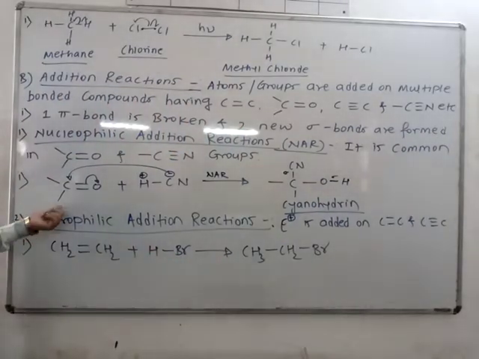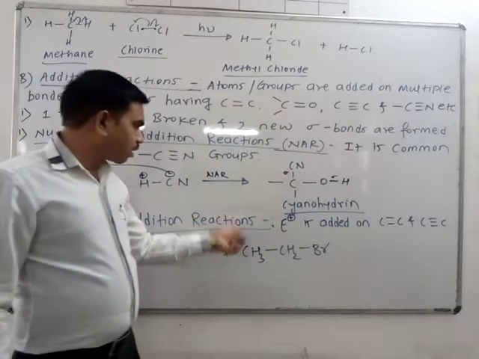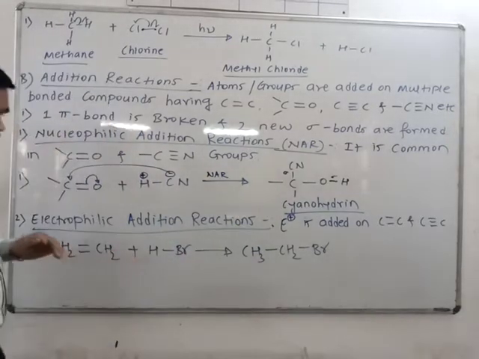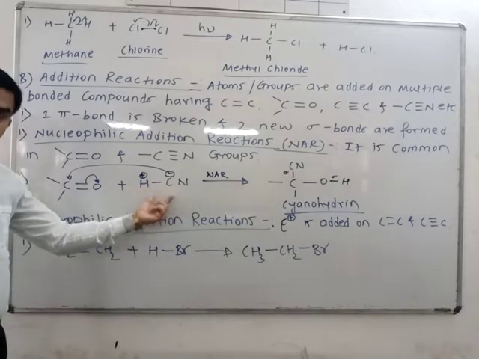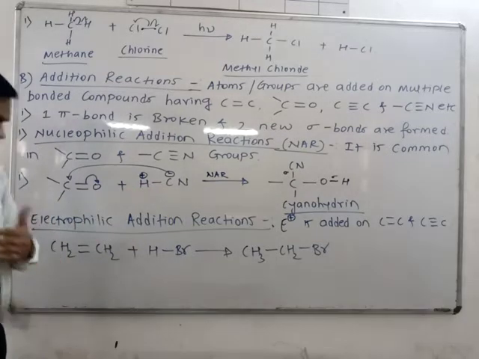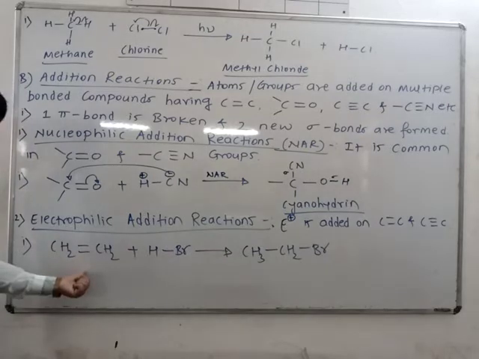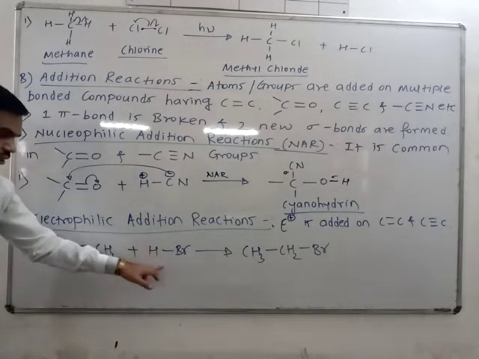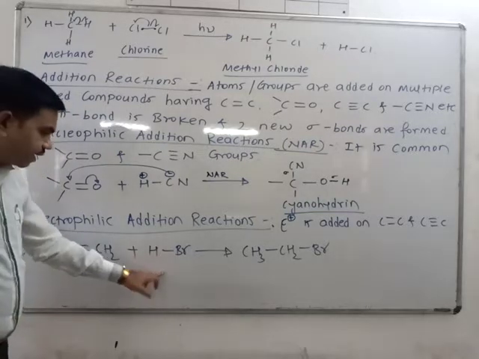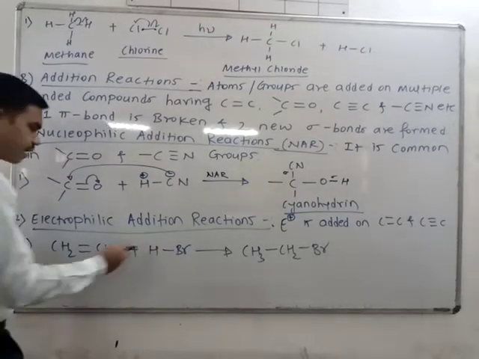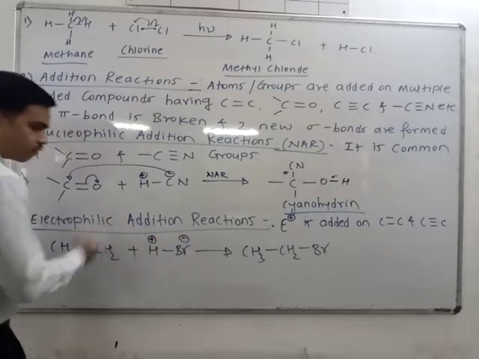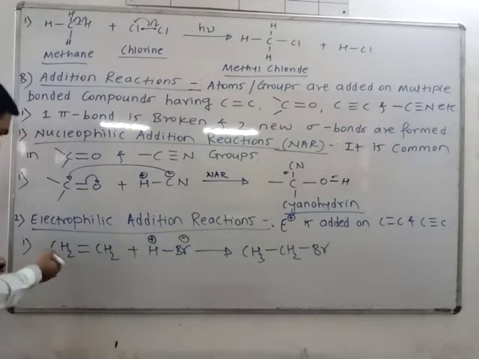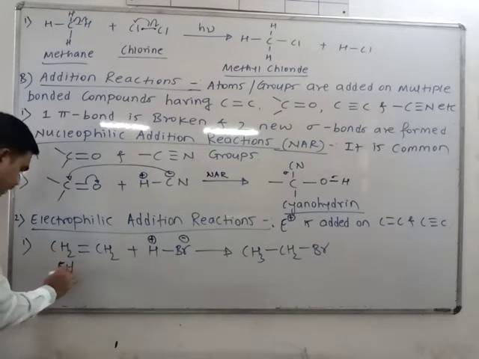In electrophilic addition, it is the reverse: earlier the substrate was electrophilic and the reagent nucleophilic, but now the substrate is nucleophilic. The alkene is nucleophilic, and your reagent is electrophilic, that is H plus and Br minus. So H plus is the electrophile, and the alkene, ethene, is the nucleophile.